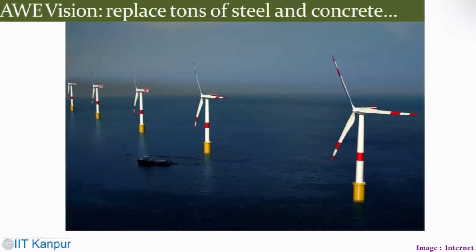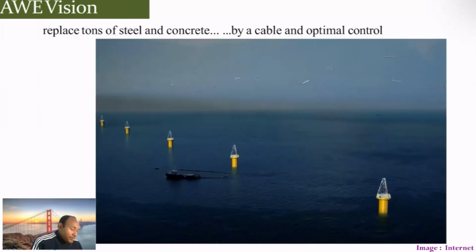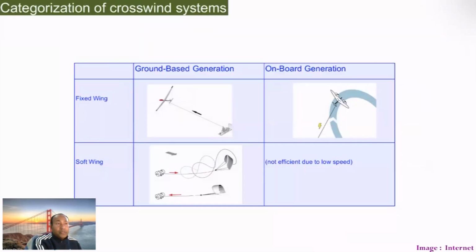Now, the airborne wind energy vision. So you can replace tons of steel and concrete structure. These offshore turbines today, which are the primary contributor for wind energy production, could be replaced by this kind of thing. So you have this huge concrete structure, infrastructure building, and all this could be replaced by that.